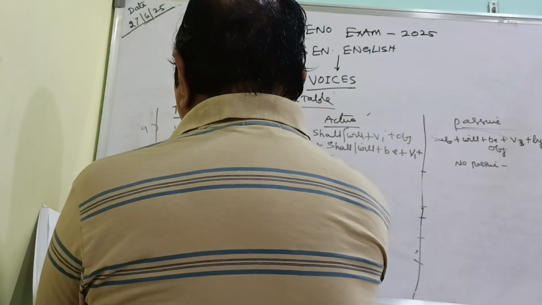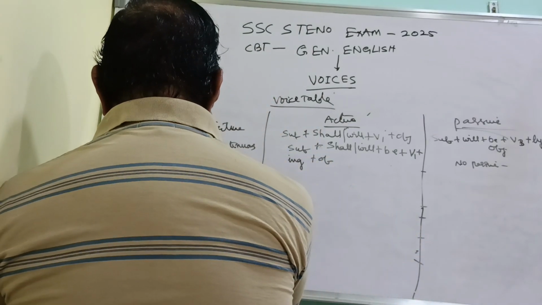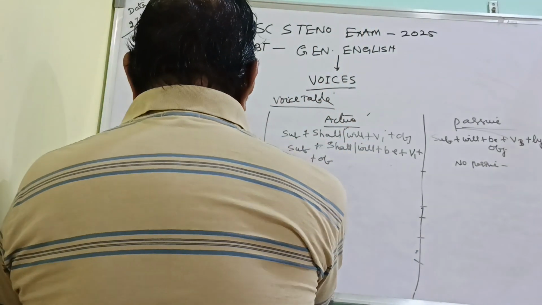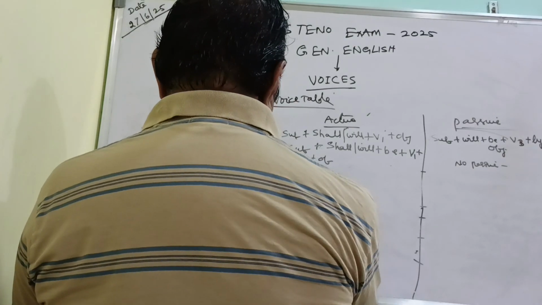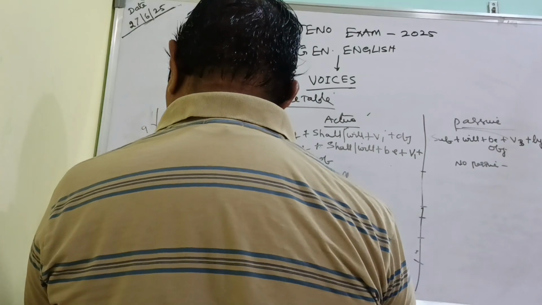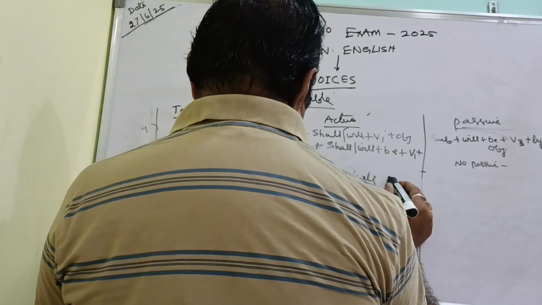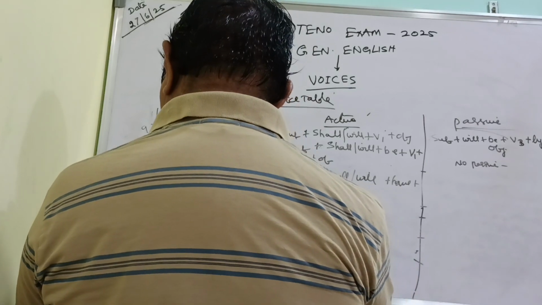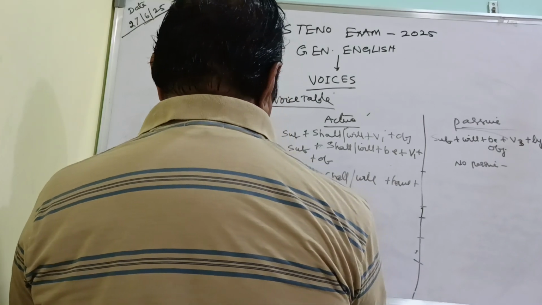Then the 11th form of tense, future perfect. Future perfect tense: subject, shall or will, then have, plus the third form of the verb, plus object will be last.